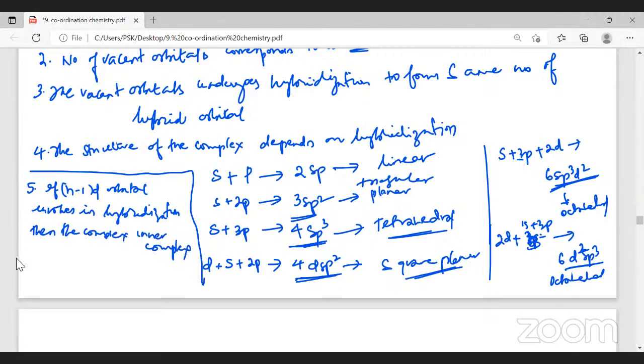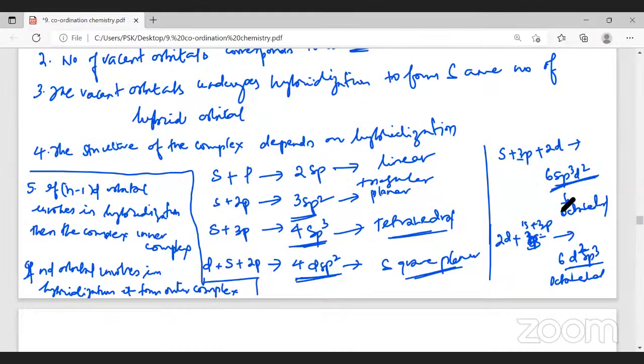What do you mean by that? We will learn. The same point: if the nd orbitals are involved in hybridization, it forms an outer complex. It forms what complex? Outer complex.